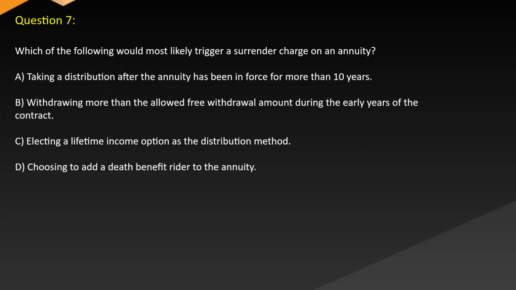Question 7. Which of the following would most likely trigger a surrender charge on an annuity? A. Taking a distribution after the annuity has been in force for more than 10 years. B. Withdrawing more than the allowed free withdrawal amount during the early years of the contract. C. Electing a lifetime income option as the distribution method. D. Choosing to add a death benefit rider to the annuity.